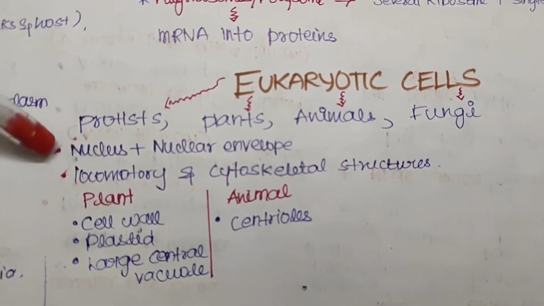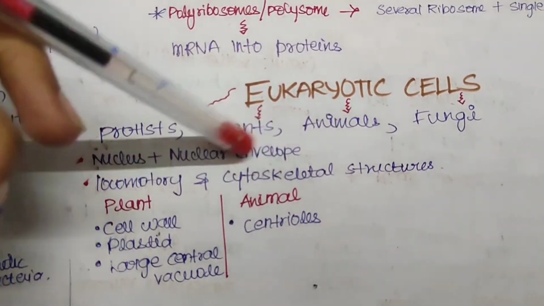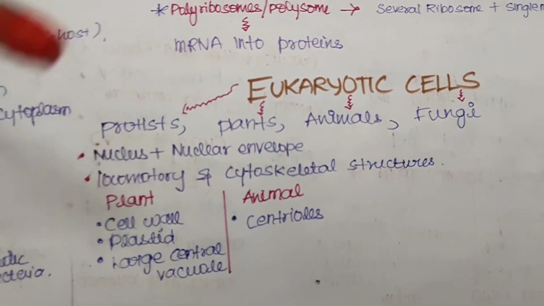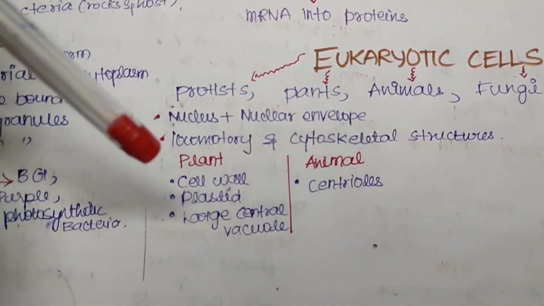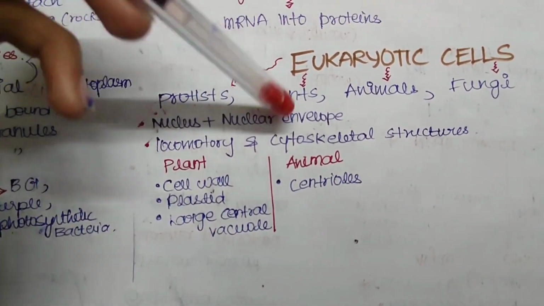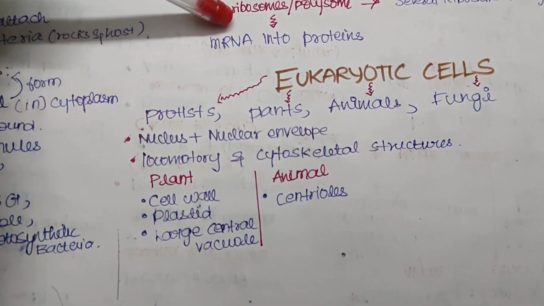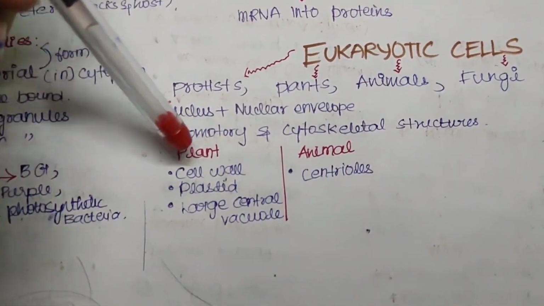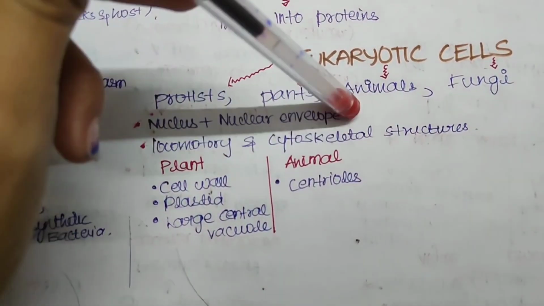Now the eukaryotic cells will have a nucleus plus nuclear envelope, which in prokaryotic it won't be, okay. And apart from that, we have locomotory and cytoskeletal structures in case of eukaryotic cell. Now we will see the major difference between the plant and animal cells.